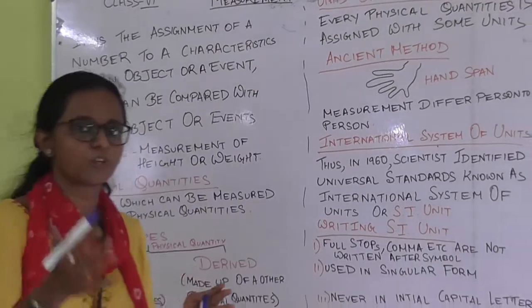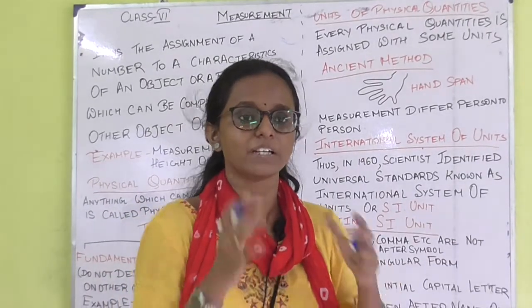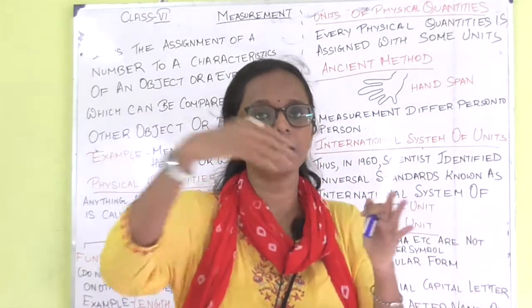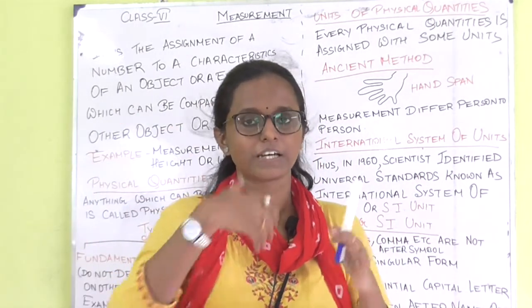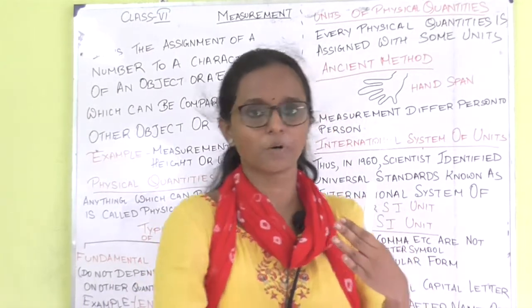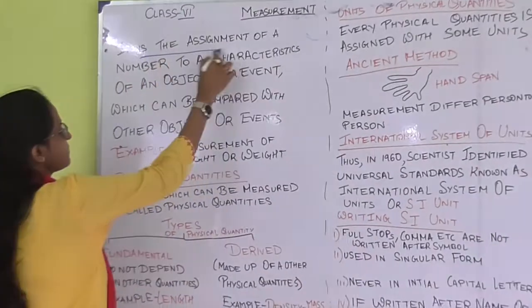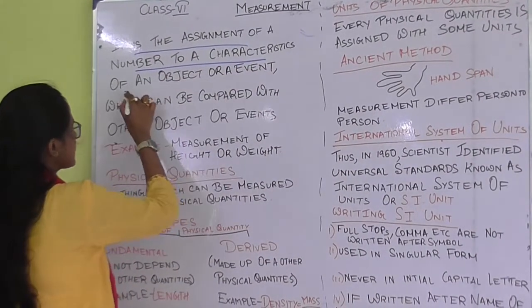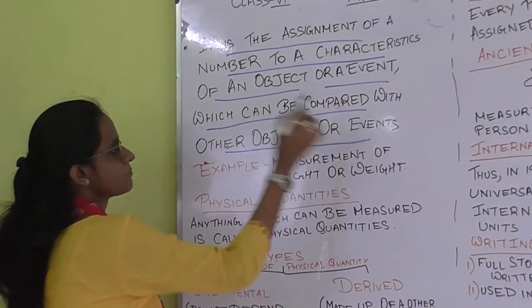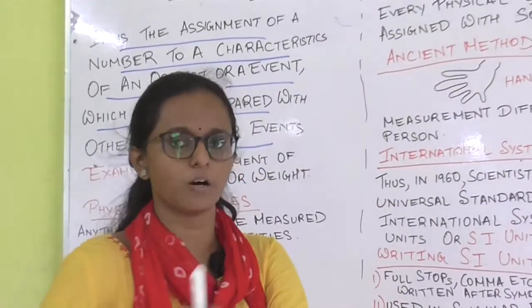Before that, what I want to know is why do we need measurement? We need measurement in order to compare quantities. Now, in a theoretical manner, we will learn about the definition. It is the assignment of a number to a characteristic of an object or an event which can be compared with another object or event. So now what is happening? We are taking two objects.